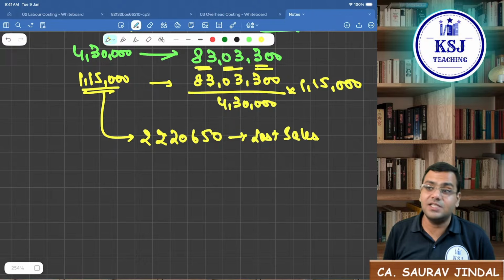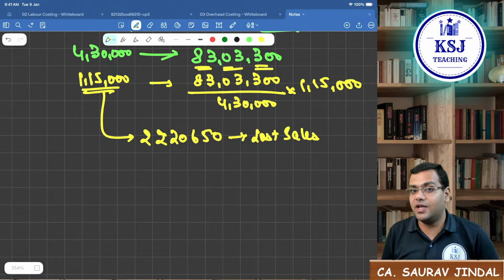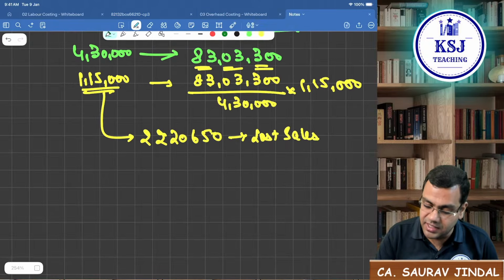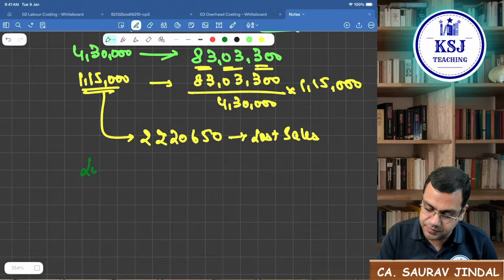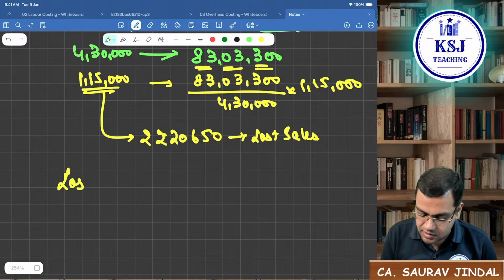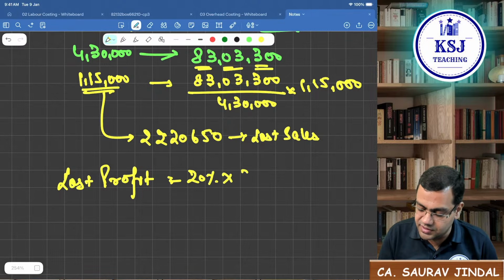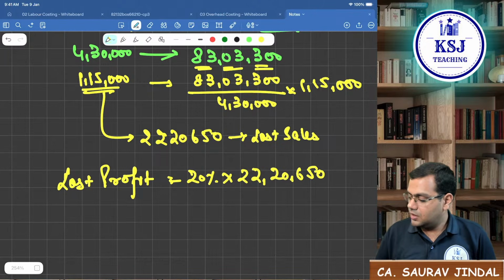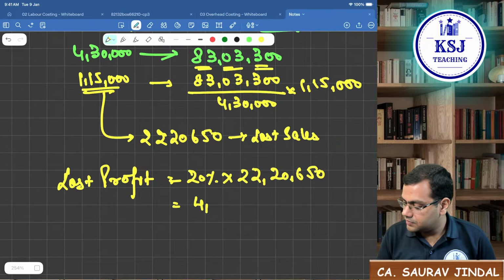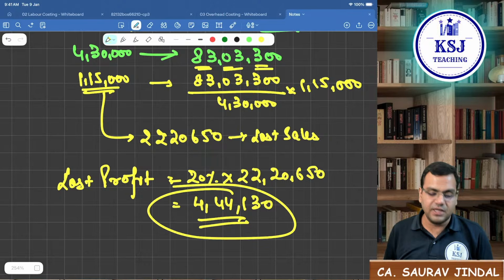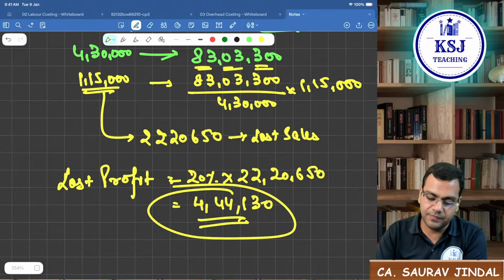Now, on this sales, what is the profit that you could have earned? The profit on the sales is 20%. So what will be your lost profit, sir? Lost profit is 20% of this 22,20,650. That comes to 4,44,130. This is the profit that the company is losing from the sales only.